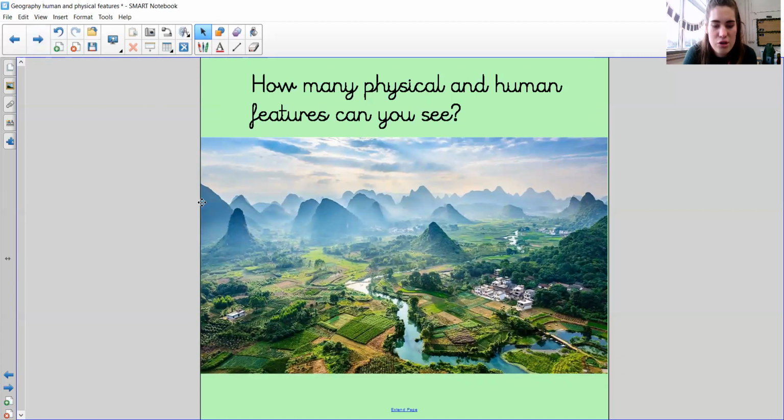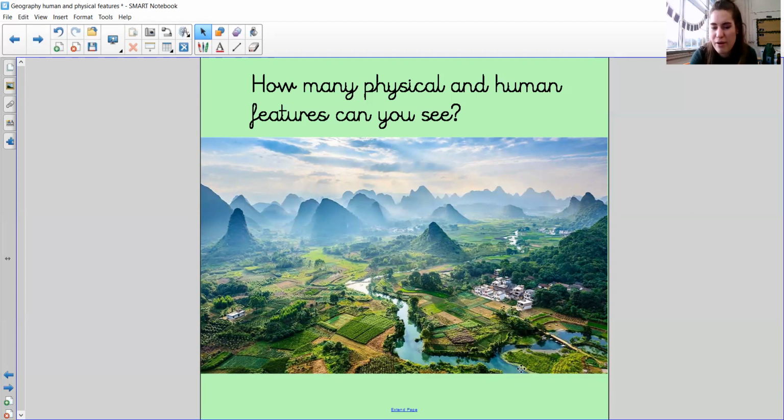Here then there is lots to look at. So pause the video now and have a look at what human and physical features you can see. Perfect. Let's have a look together then. So I can see lots of mountains and cliffs in the background. They are all physical features because they're there naturally. I can also see a river running down the middle of my picture here. Again, that is a physical feature because that is a natural feature.